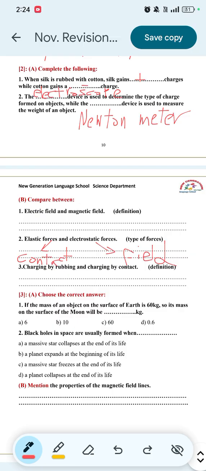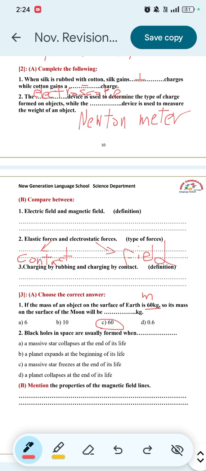Question number 3. Choose the correct answer. If the mass of an object on the surface of Earth is 60 kilograms, here it's the mass, so its mass on the surface of the Moon will be 60 kilograms also. Why? Because the mass doesn't change while traveling from one surface to another.